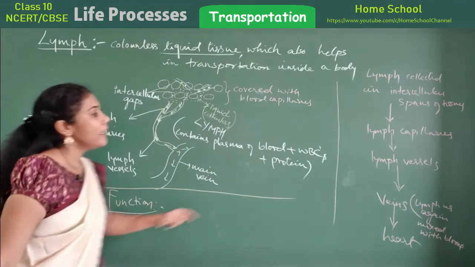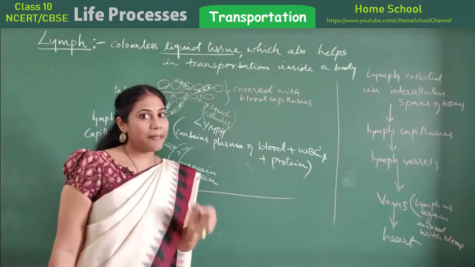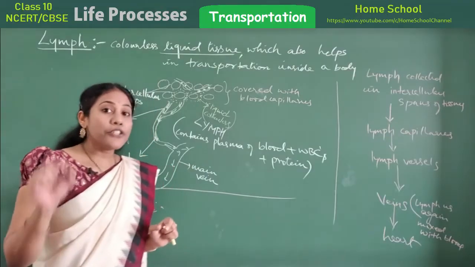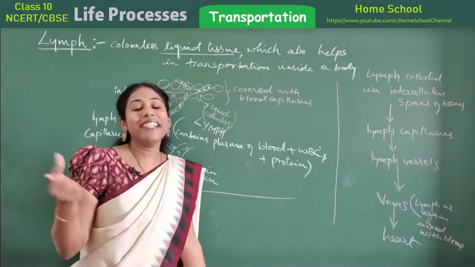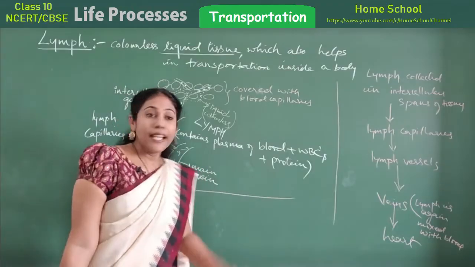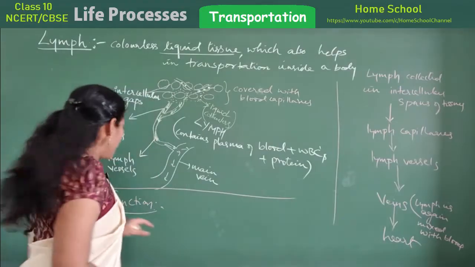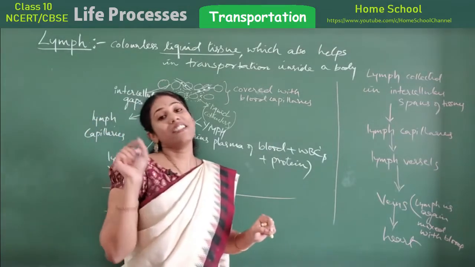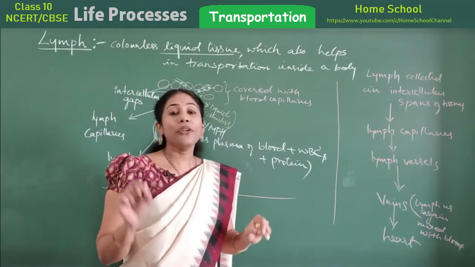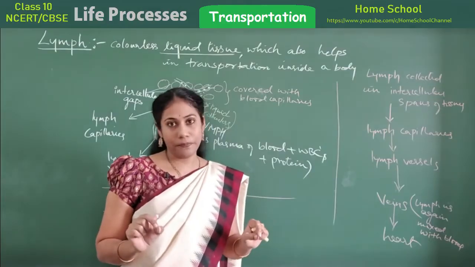You see here, our lymph contains WBCs, isn't it? White blood cells are there in lymph. So what is the duty of WBCs actually? They will fight against infection, isn't it? Since lymph has some amount of WBCs, lymph plays a role in fighting against diseases. So it plays a very important role in the immune system.